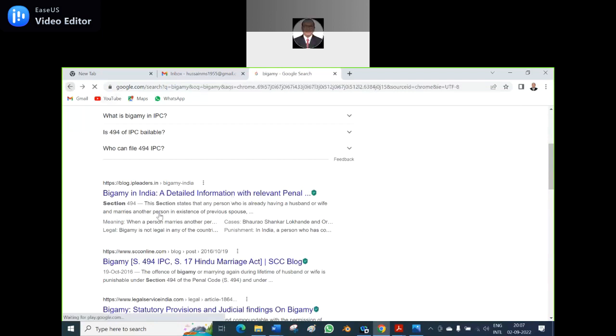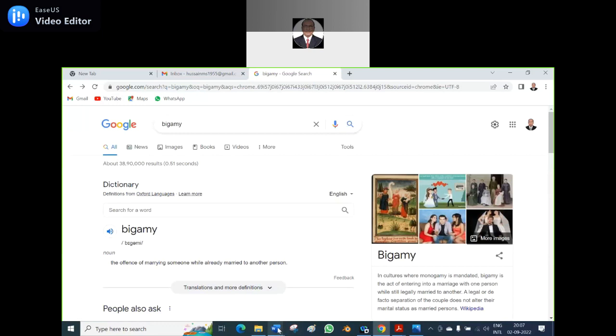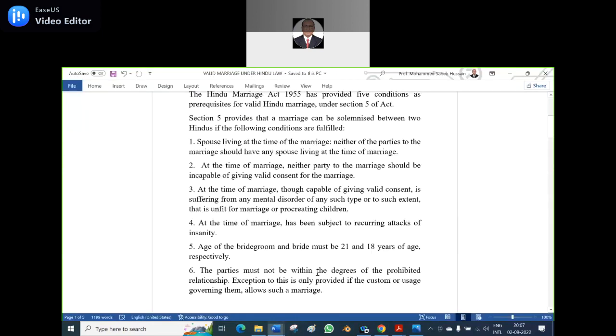So now let us go back again to our study. If one of the spouses is living at the time, then it amounts to bigamy. The second condition is that at the time of the marriage, neither party to the marriage should be incapable of giving valid consent for the marriage. That means they should have a sound mind.